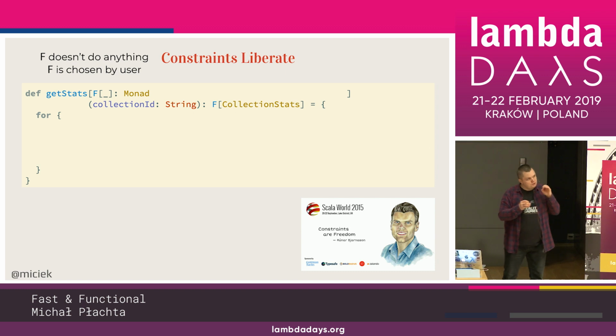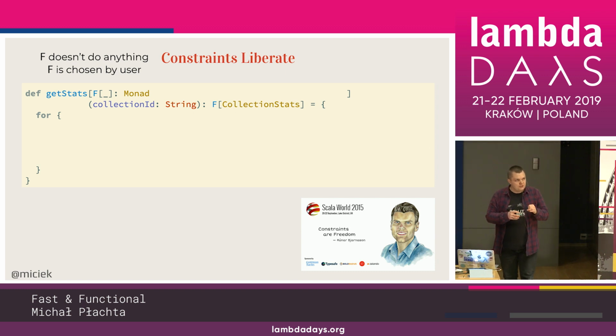You need to just use those things that you really, really need to use. You need to follow the principle of least power, right? So again, we'll be using F with a Monad constraint, which means that F has flatMap and map, and we can use it in a for comprehension. So that's all we really need for now.